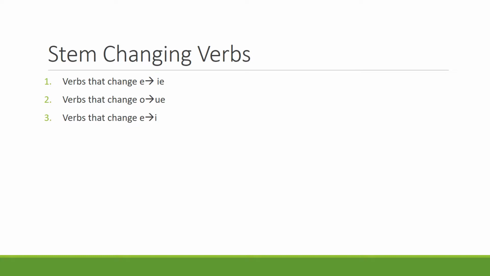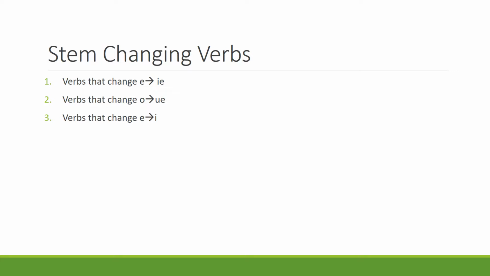The other part of that word that is not the AR, the ER, or the IR is the stem. So in the example of hablar, the stem would be HABL, and the infinitive ending is AR. So thinking about the stems of verbs, there are three different ways that stems might change in Spanish.